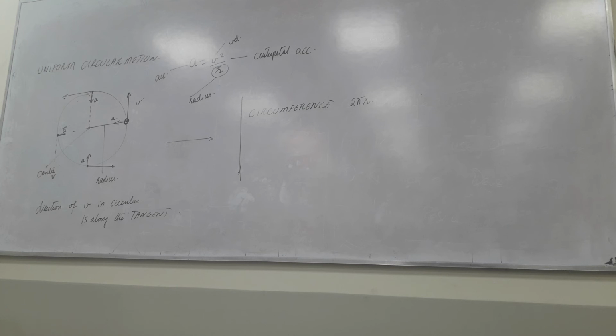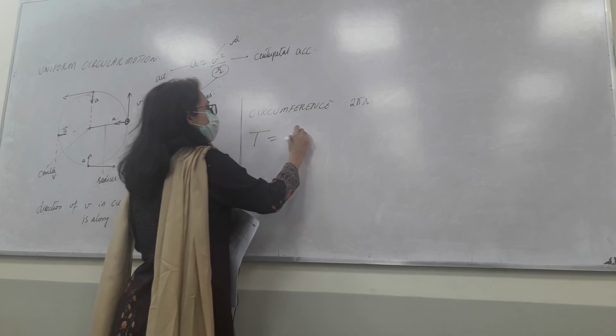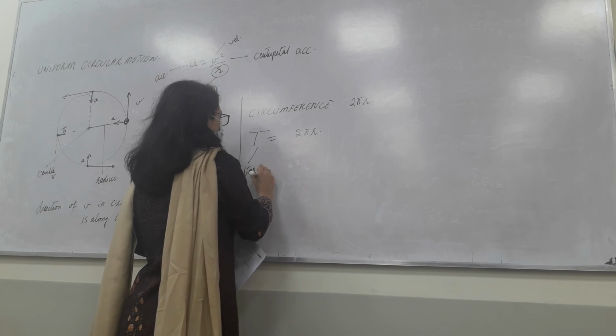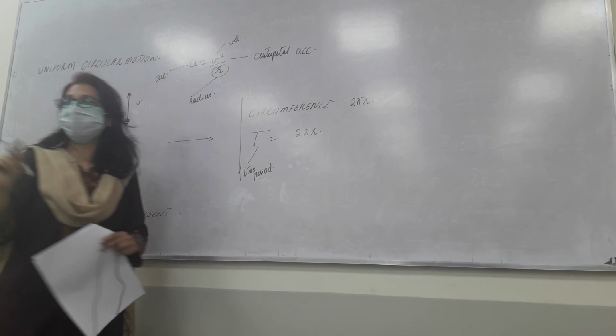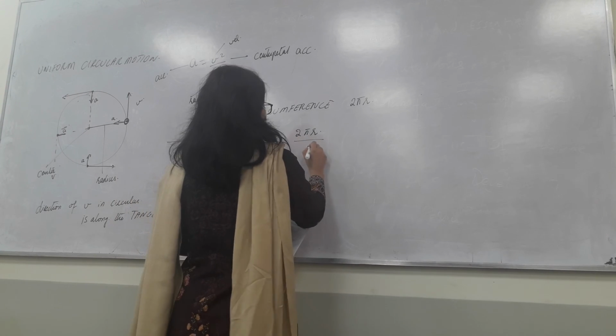So what is the time taken for a body to move along a circle? The time will be distance divided by velocity. This is the formula, but this time we represent it with capital T because it's called the time period. It has a specific name, which is called time period. Time period is defined as the time required to complete one complete circular path or circle or rotation. So this is 2 pi r over v.